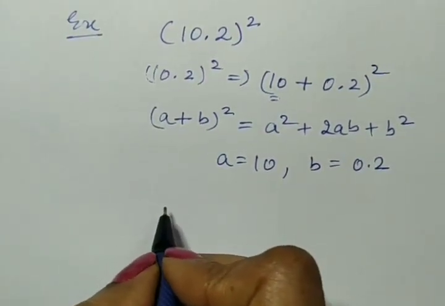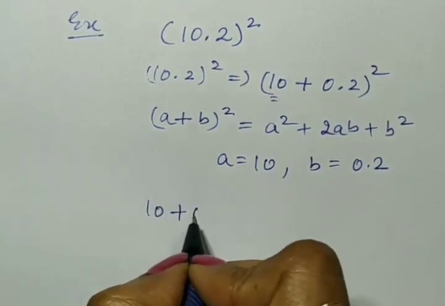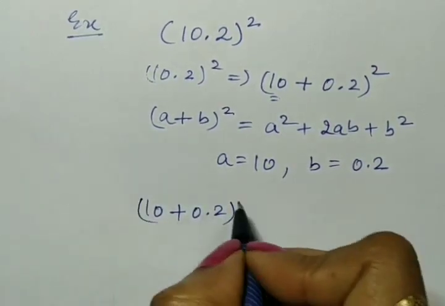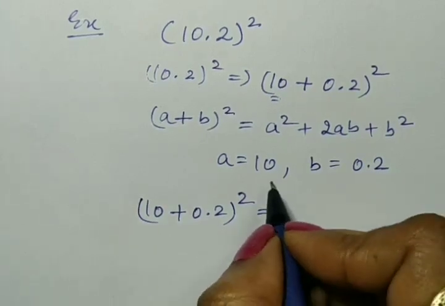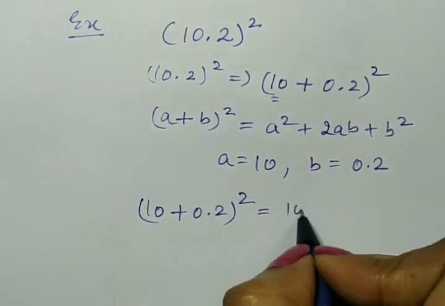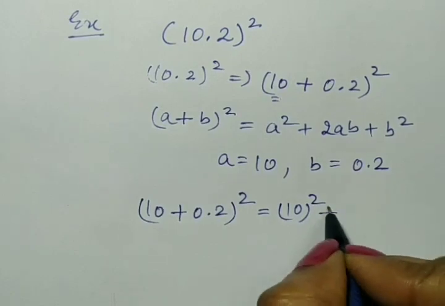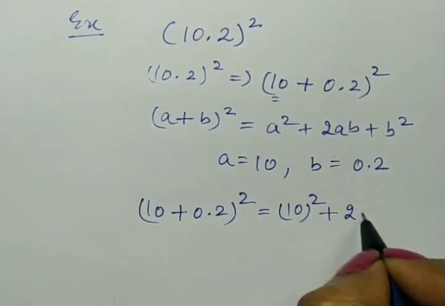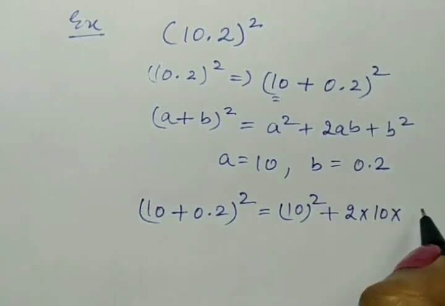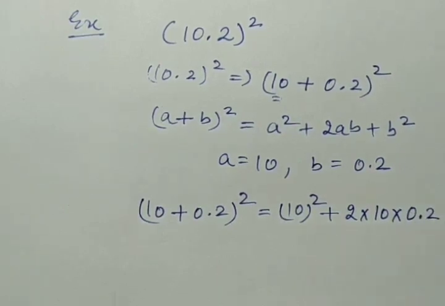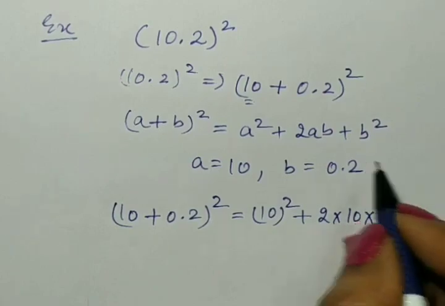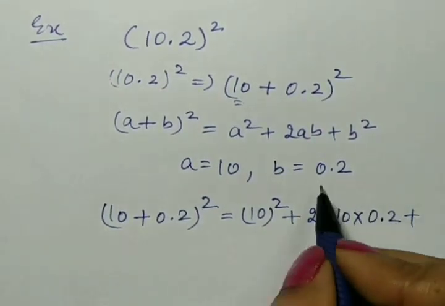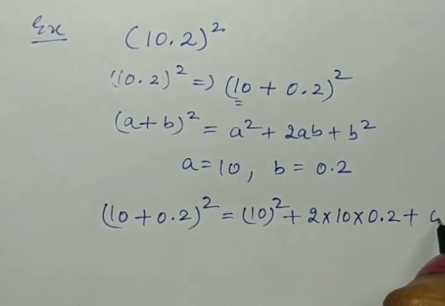So what we will get? 10 plus 0.2 whole square on the left hand side, and on the right hand side a square, that is square of 10, plus 2ab, that is 2 multiplied by 10 multiplied by 0.2. Now b square, at the place of b we have to put the value of b, that is square of 0.2.